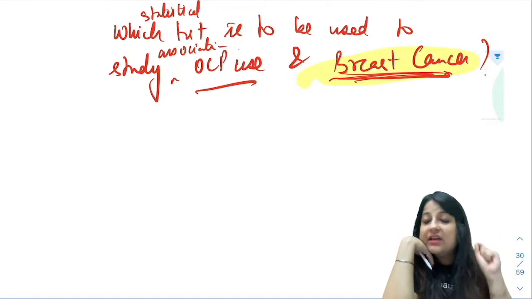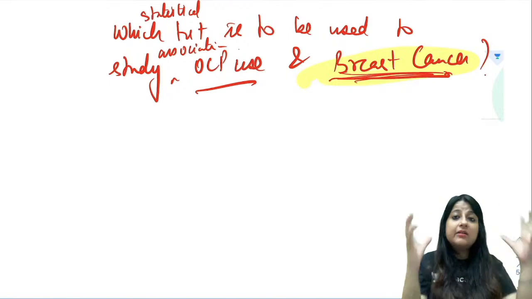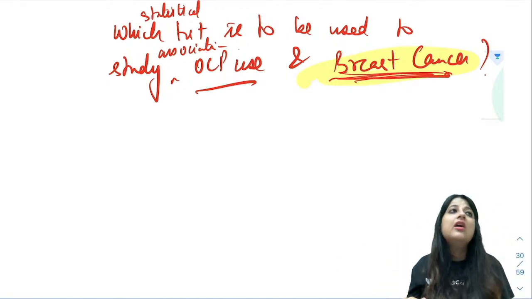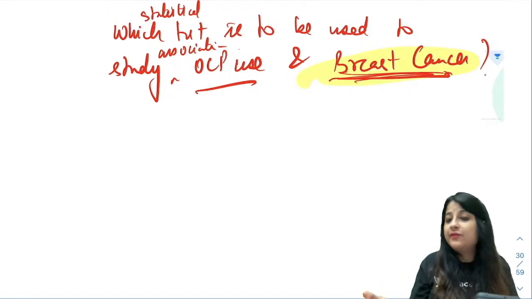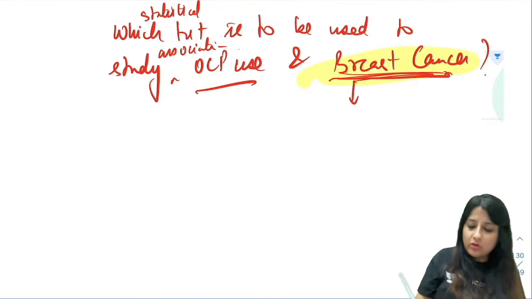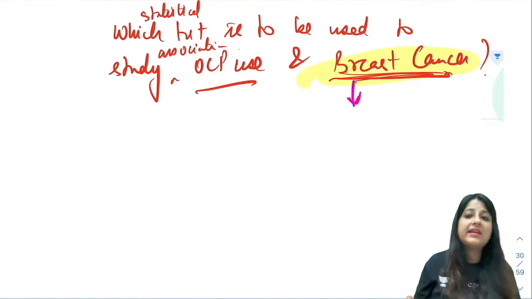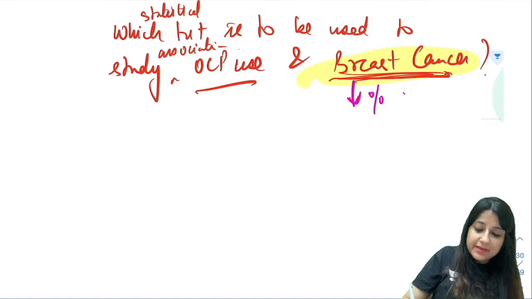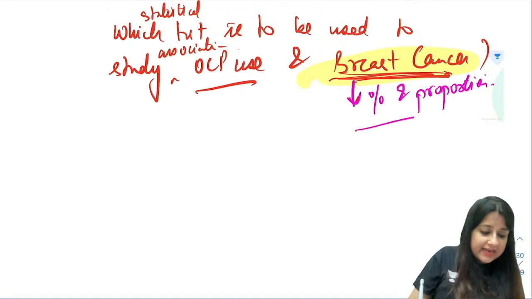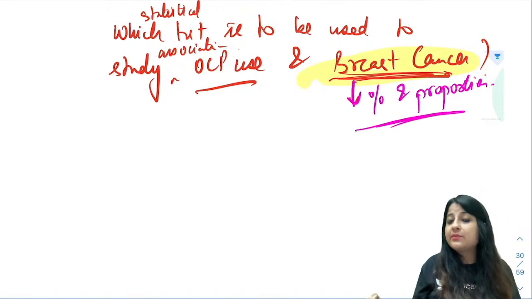But of course, I can say that in a community, 20% of women suffer from breast cancer, or 5% of women suffer from it. So always look at your outcome variable, your dependent variable. Breast cancer can be expressed in percentage and proportion, guys.